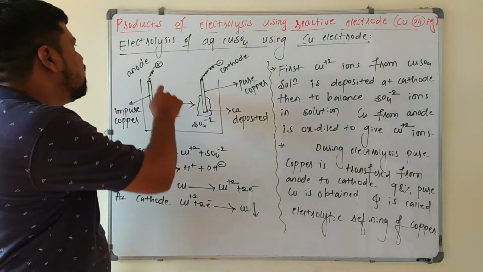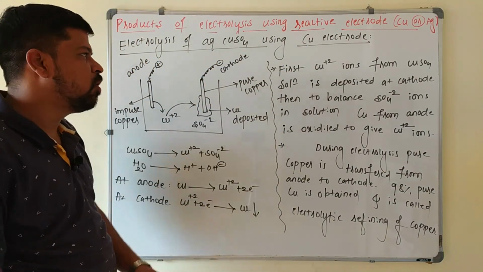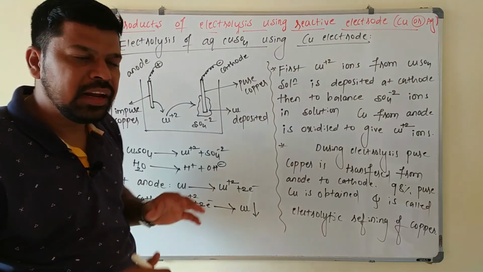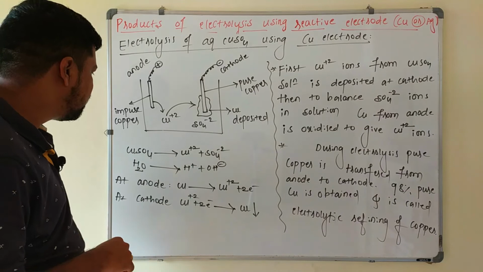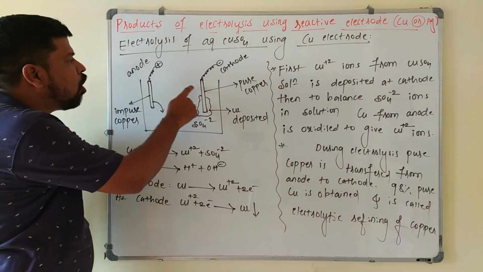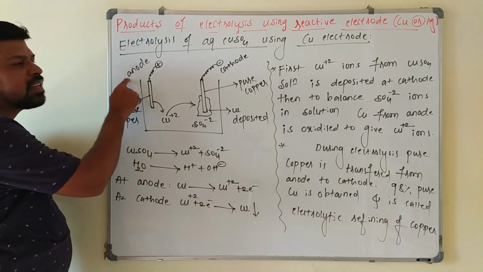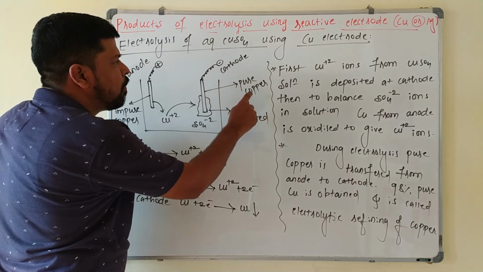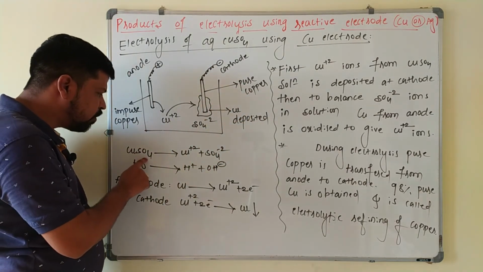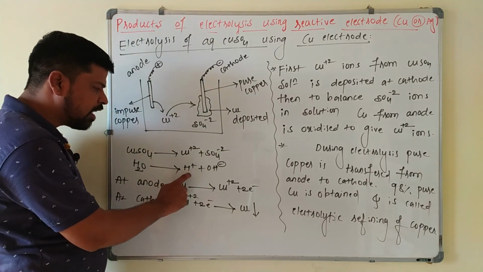An example for this is electrolysis of aqueous copper sulfate solution using copper electrodes. Here the copper electrode is a reactive electrode which takes part in the electrode reaction. In this one, an aqueous solution of copper sulfate is electrolyzed by using copper rods. Impure copper is acting as anode and a pure strip of copper is acting as what? Cathode here. And in the solution, what will you be having? CuSO4, meaning Cu2+ ion, SO4 2- ion, and due to the presence of water, H+ ion and OH- ion here.